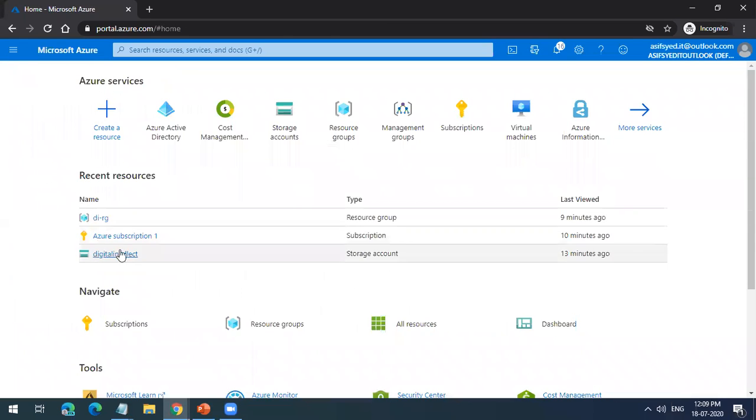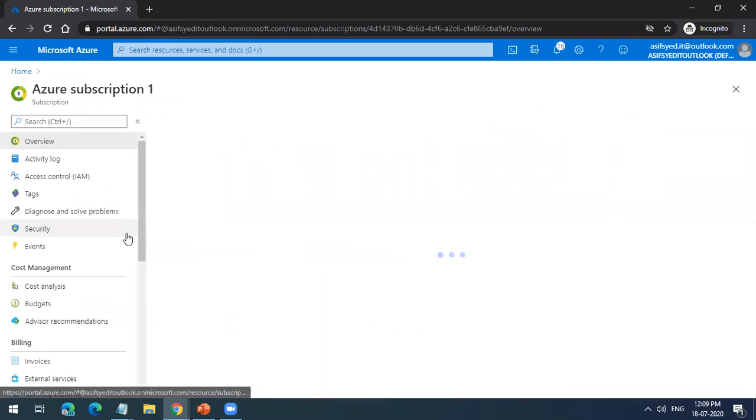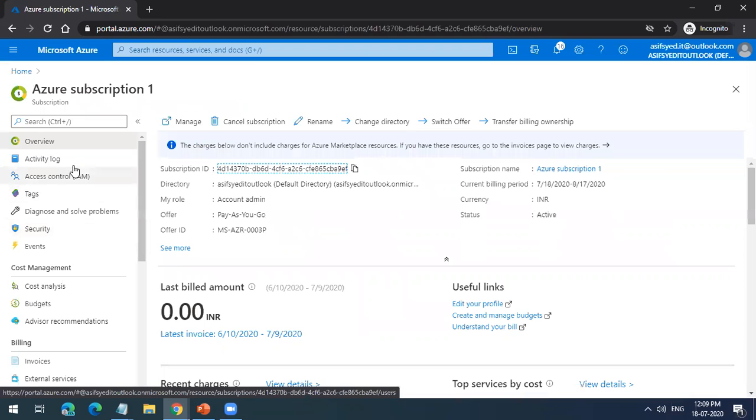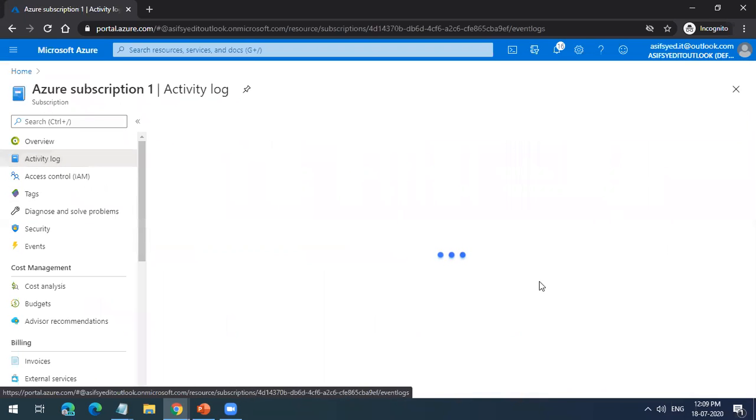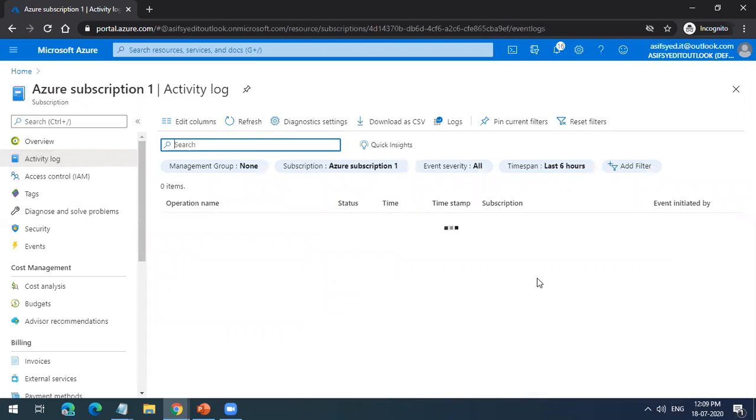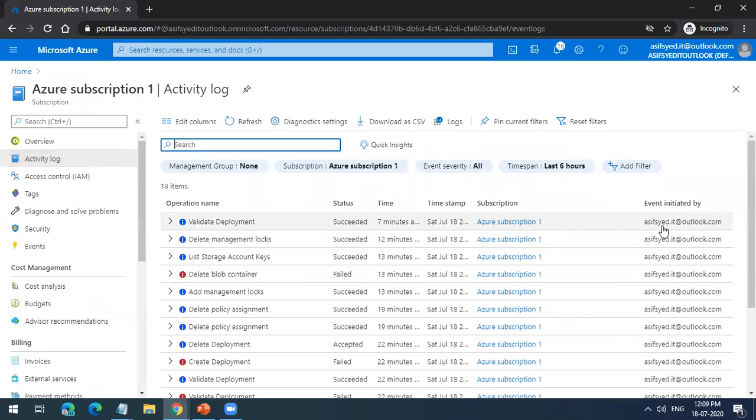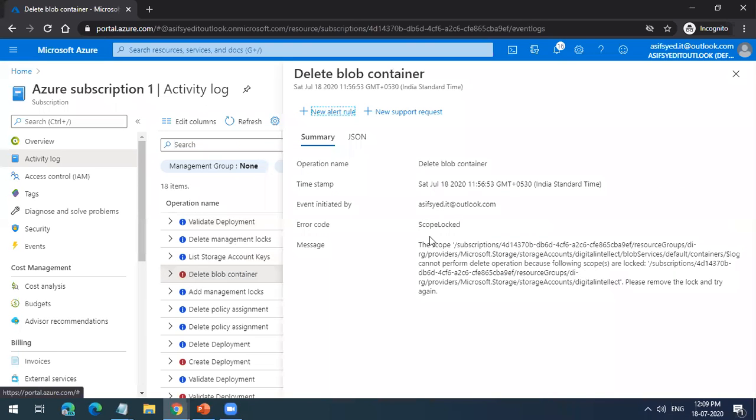If I go to the subscription, okay, I have the activity log here at the subscription level also. So who has done what on my subscription, I can see. I am the only user here. You can see I validated a deployment. Okay, we tried to create a storage account. We created a delete management account. I tried to create a storage account. I deleted the blob container. I tried to delete it, it did not happen. Okay, it's giving me the alerts, the activity here.